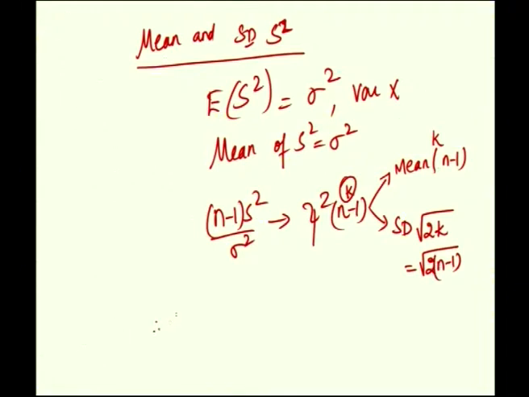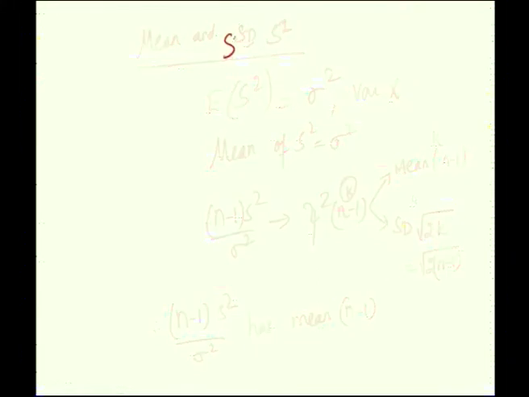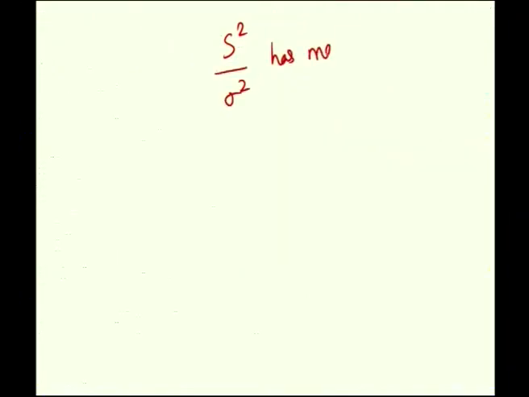So, (n minus 1) S square by sigma square has mean n minus 1. Therefore, S square by sigma square has mean (n minus 1) by (n minus 1).